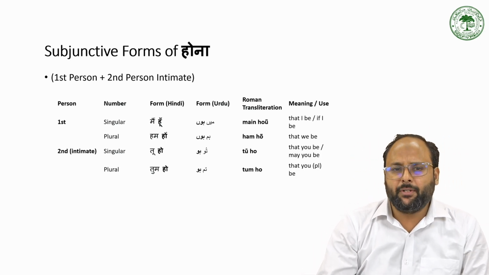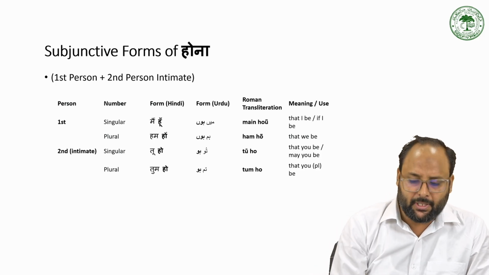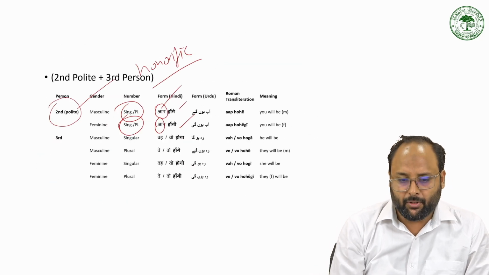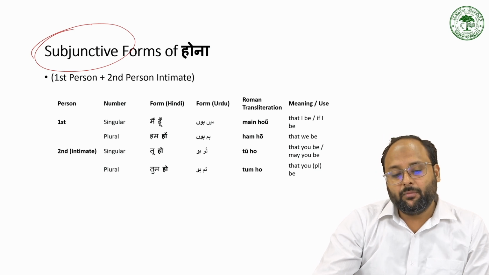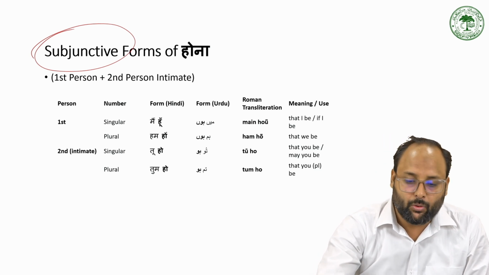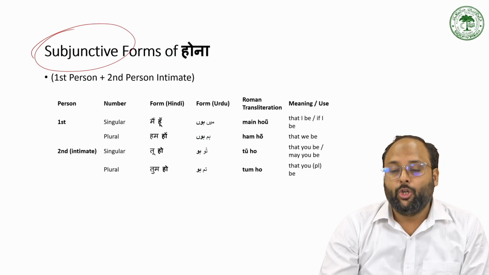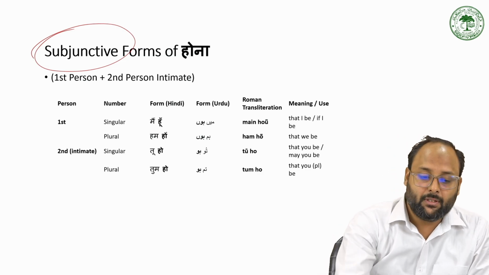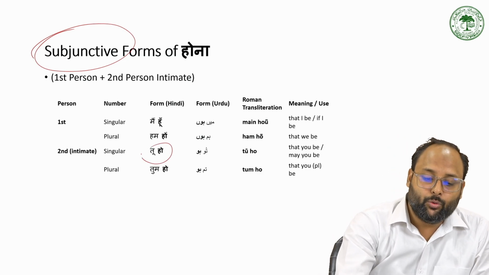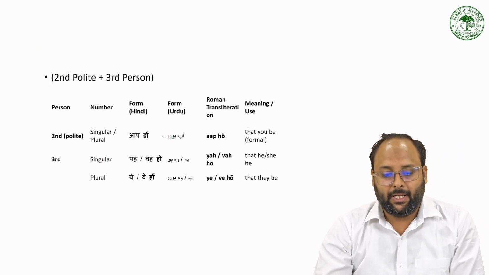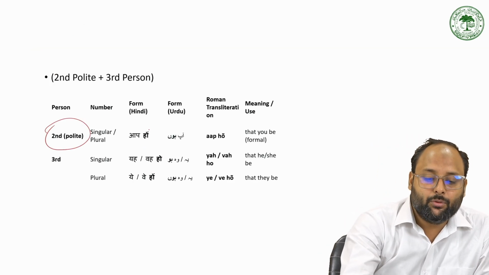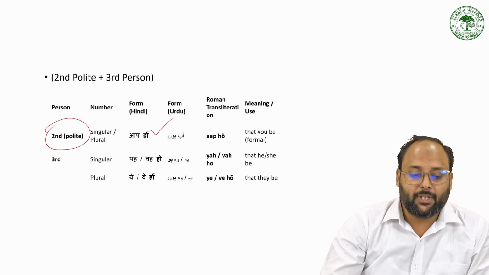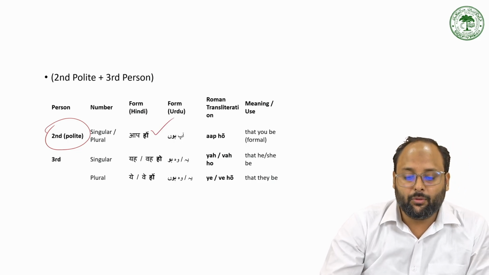Now we have the subjunctive form. So in mood, still we were discussing the presumptive form, now we are discussing the subjunctive form. So the subjunctive forms have different types of person agreement. So the होना like मैं हूँ, तुम हो. For second person, we have तू हो and तुम हो. And for second person polite, we use आप हों. For third person, we use वो हो and वे हों.